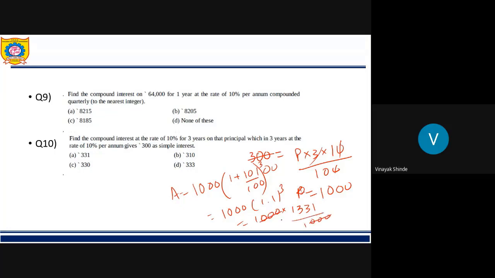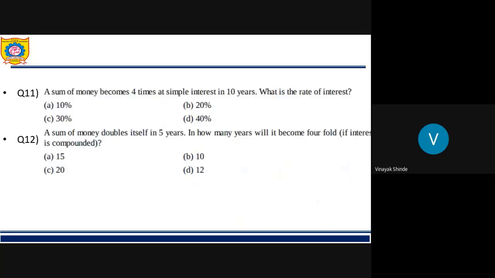This will get cancelled, and finally the CI will be amount minus principal, so it is 331. So for this, the answer will be none of these. Go for question number 11 and 12, and then we'll conclude today's session.